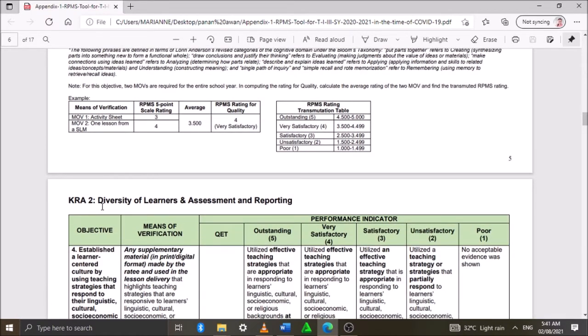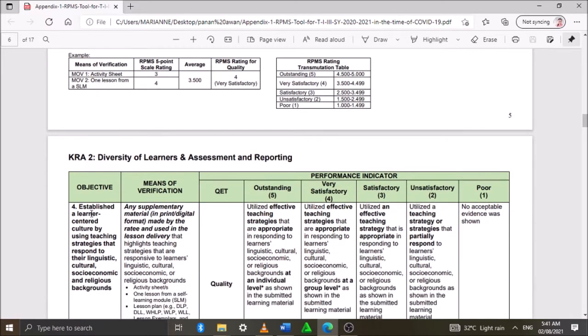Then the KRA2, so we have Diversity of Learners and Assessment and Reporting. So objective number 4: establish a learner-centered culture by using teaching strategies that respond to their linguistic, cultural, socioeconomic, and religious backgrounds.